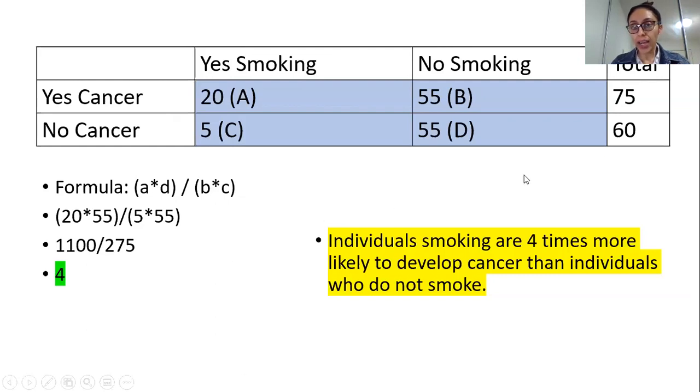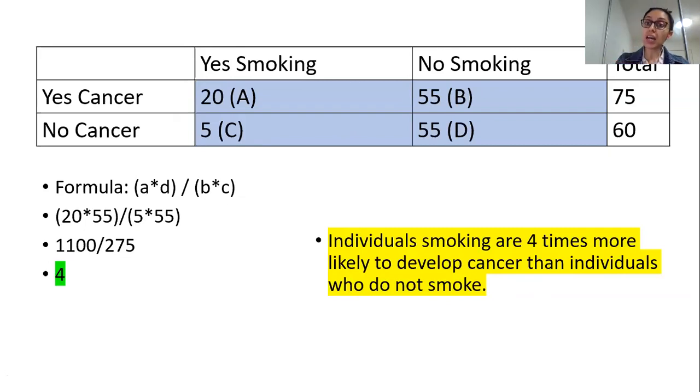So all these blue highlighted boxes are your formula. Okay, so you have your A into D. So A into D, it's a cross multiplication. You have your B into C. So B into C. And then just add in the numbers and divide, you have the number 4 as your answer. So individuals smoking are 4 times more likely to develop cancer than individuals who do not smoke. Okay, so this is not wrong to report like this. So it's fine. Individuals smoking are 4 times more likely.